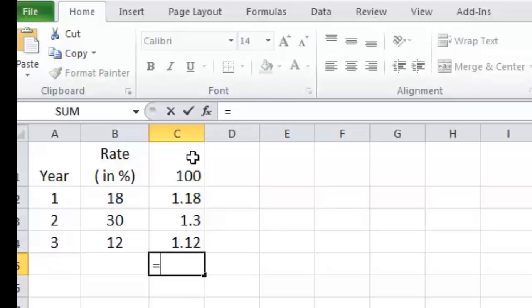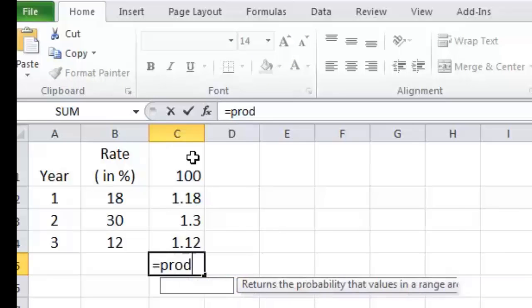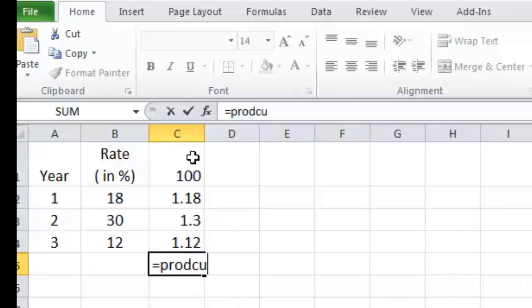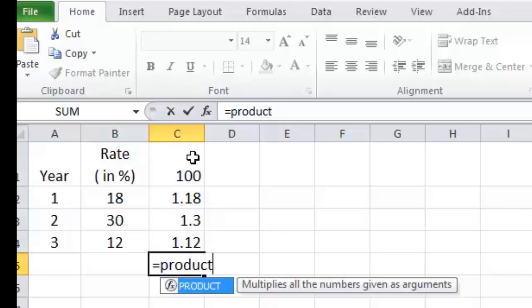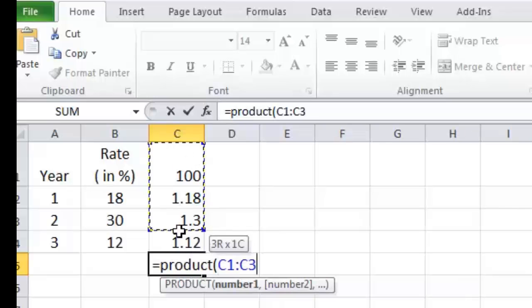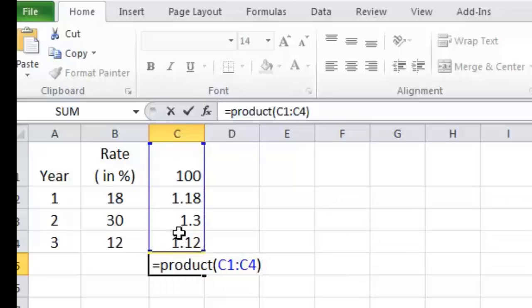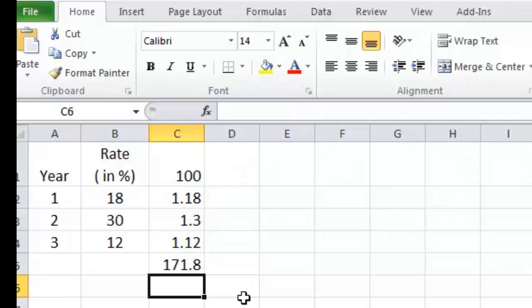What we can do is we can multiply these numbers by taking product of all these numbers, wherein 100 into 1.18 into 1.3 into 1.12, that's 171.8. So now this problem has become like our earlier problem, wherein we said we are investing 100 rupees, and in 3 years time it is becoming 171.8. So then, does that mean a growth of 20%?